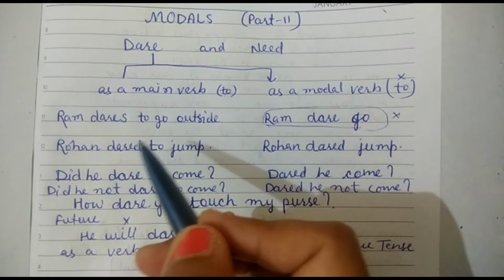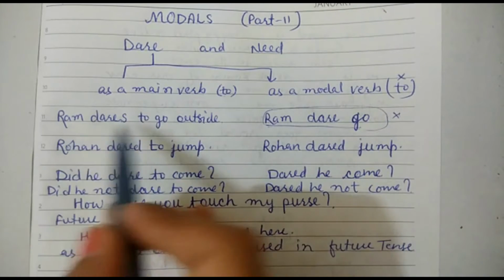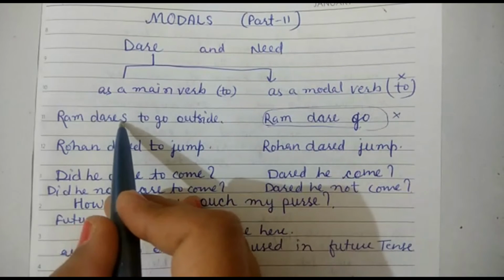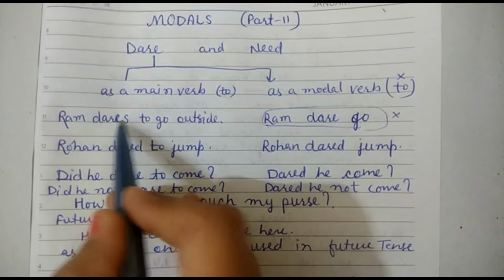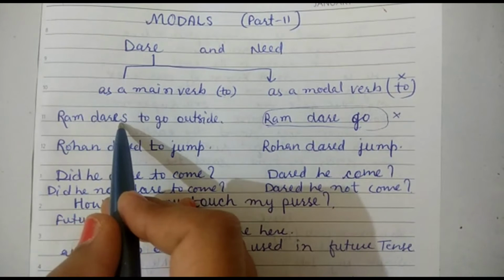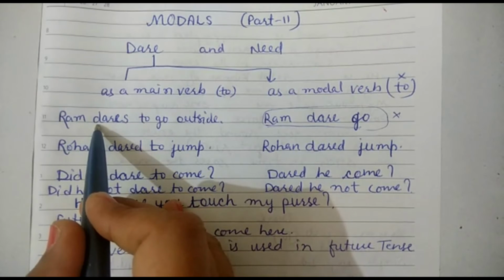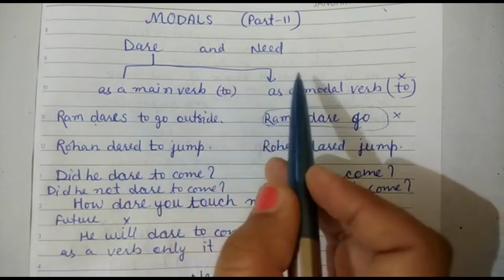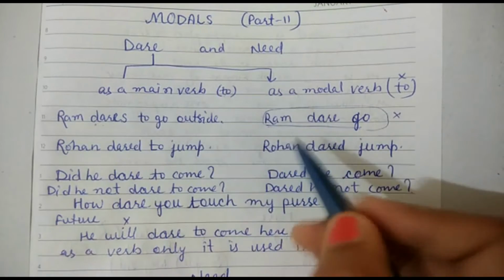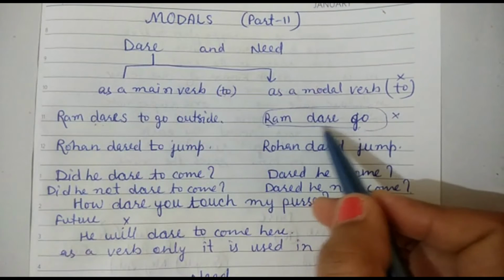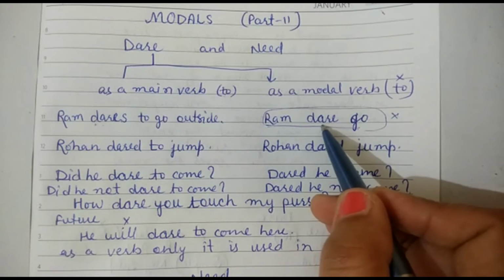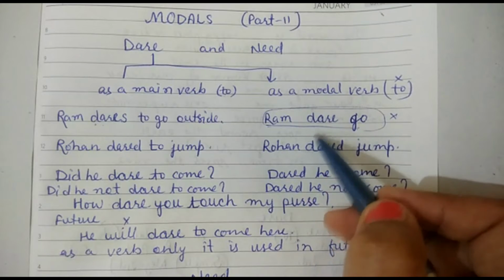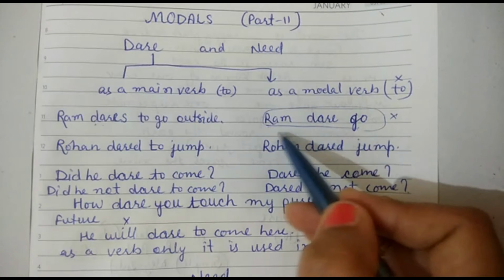Let's start with present tense firstly. Ram dares to go outside. When "es" is given, it means it is present indefinite tense, and this word dare is used as a main verb, not as a modal. Here, "Ram dare go." Why is this dare used here? Because it is a modal, and a modal is an auxiliary, a helping verb in itself. So this sentence is wrong.